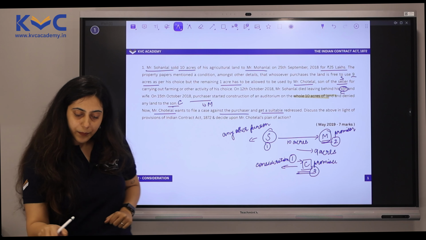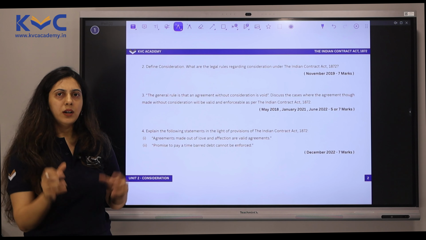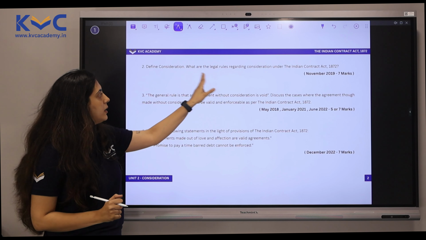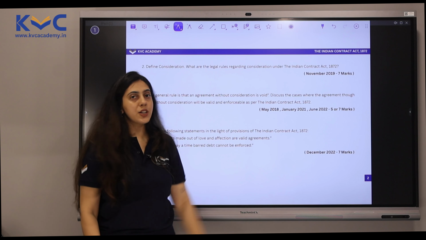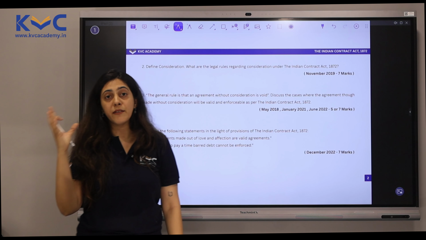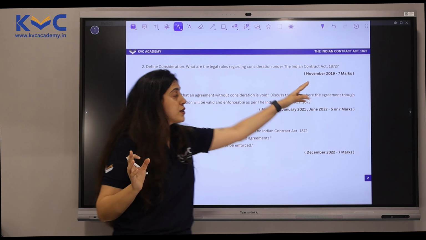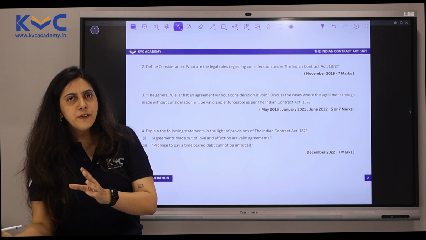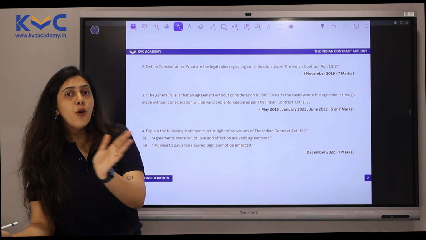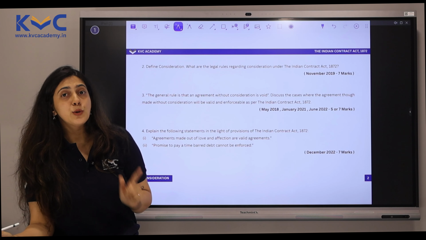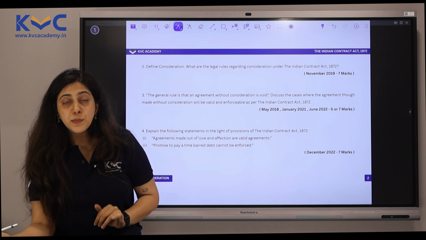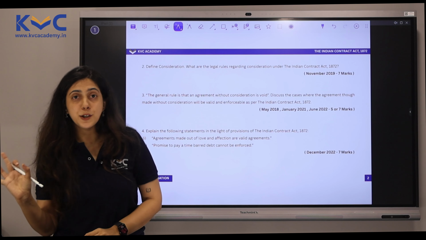Let's move on. Question number 2. A direct question, simple question. Define consideration. What are the legal rules regarding consideration under the Indian Contract Act 1872? Again, this question was for 7 marks in November 2019. Write the definition of consideration and you have all the legal rules. There are 8 legal rules for valid consideration. Should you write only the side points or should you give an explanation to the same? You have to give an explanation to the same.